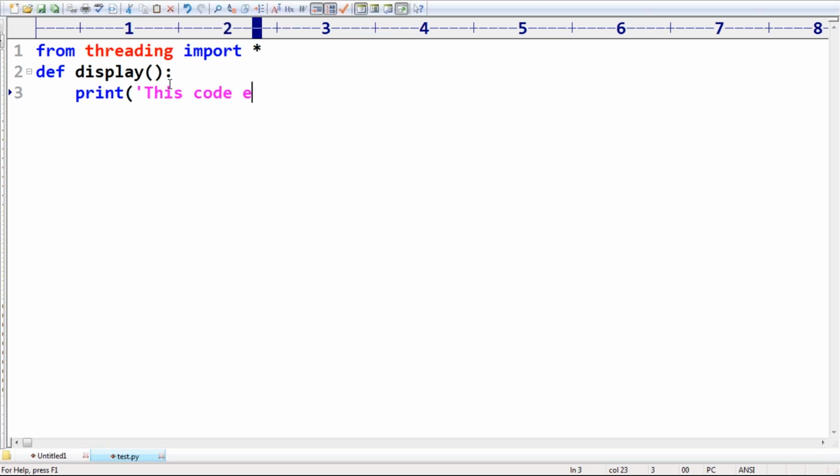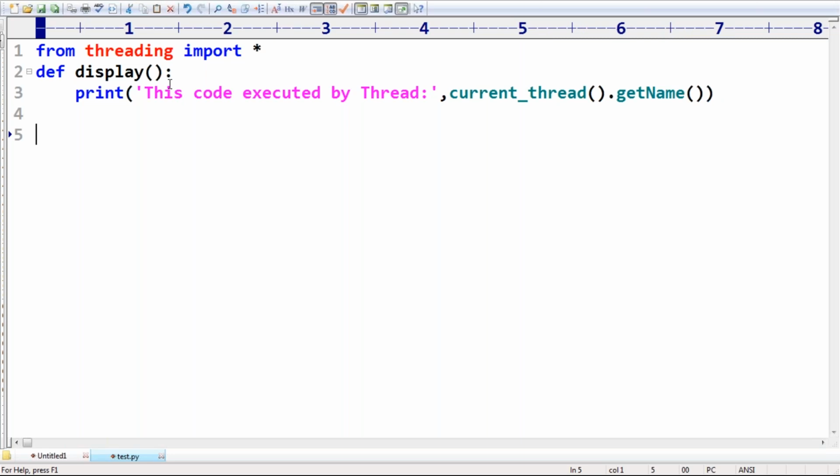This code is executed by a thread. Which thread? How can you get it? current_thread().getName(). Have you remembered current thread dot getName? Of course, multi-threading, multiple jobs simultaneously, that concept I will discuss. Don't worry. Here, are two threads there or not? I want to check.